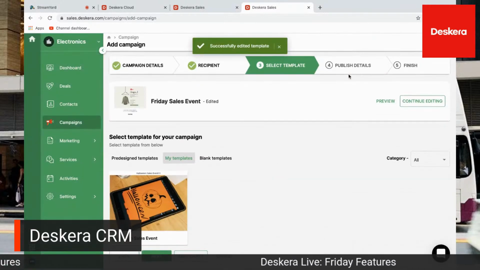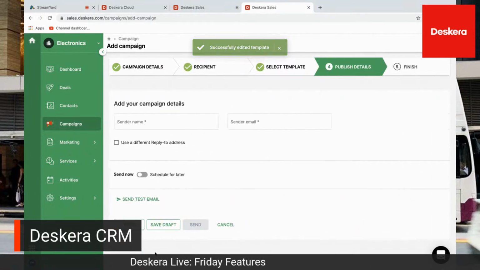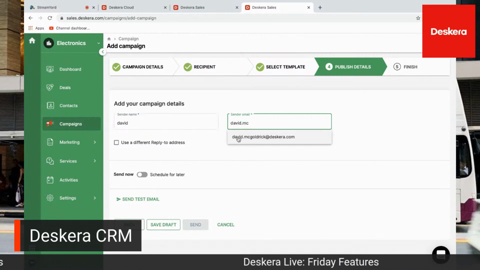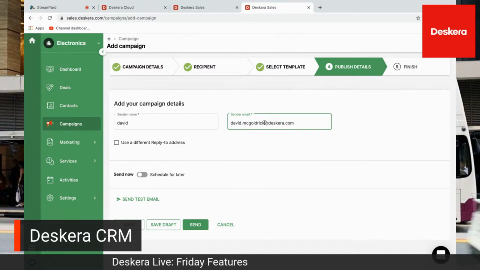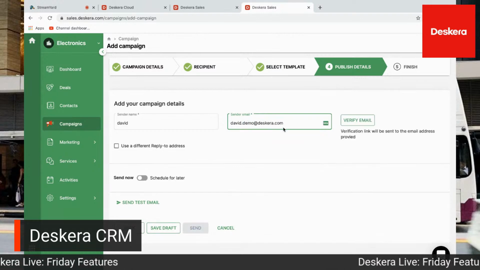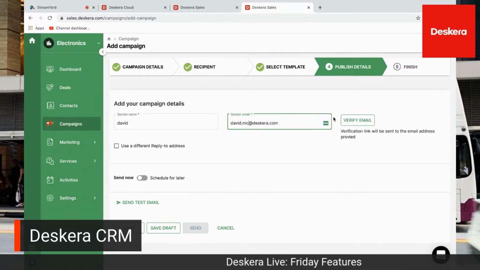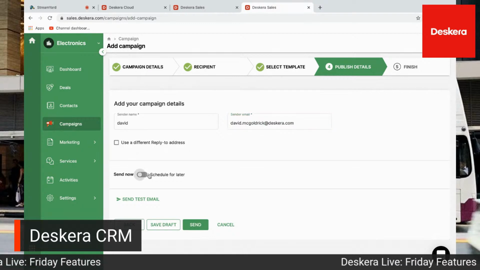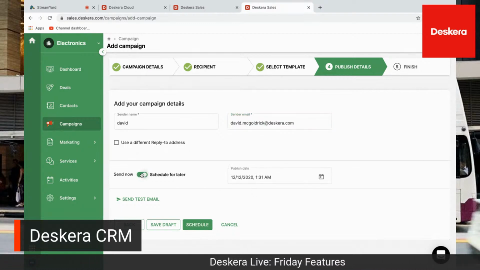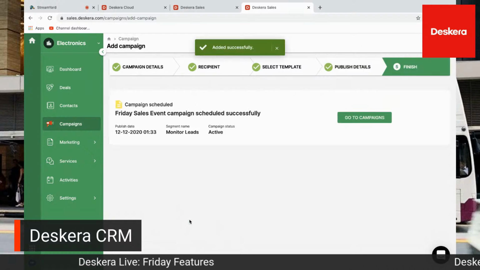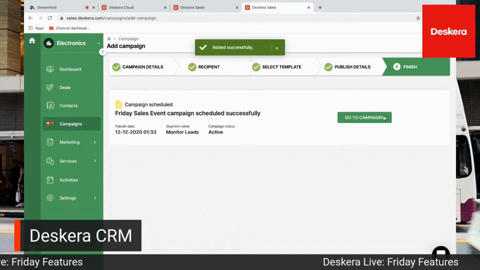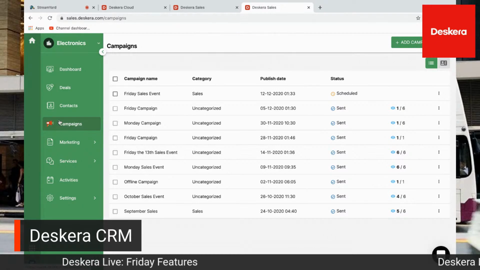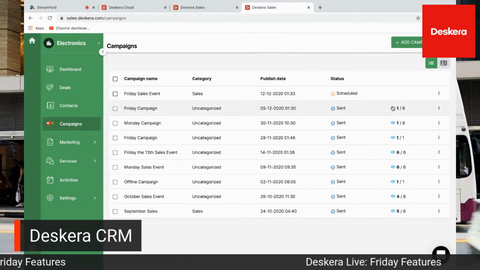After saving and continuing, I can click next, and then I can put in my sender name. If I put in a different name that I have not used before, for example, you can see I have to verify the email. I can use a different reply address, and I can send now or schedule for later. Let's send now. Let's wake up all my fellow wonderful colleagues. Now let's go to the campaign, and I can see it's scheduled. And after that, I can see later once anyone actually reads and sees it.